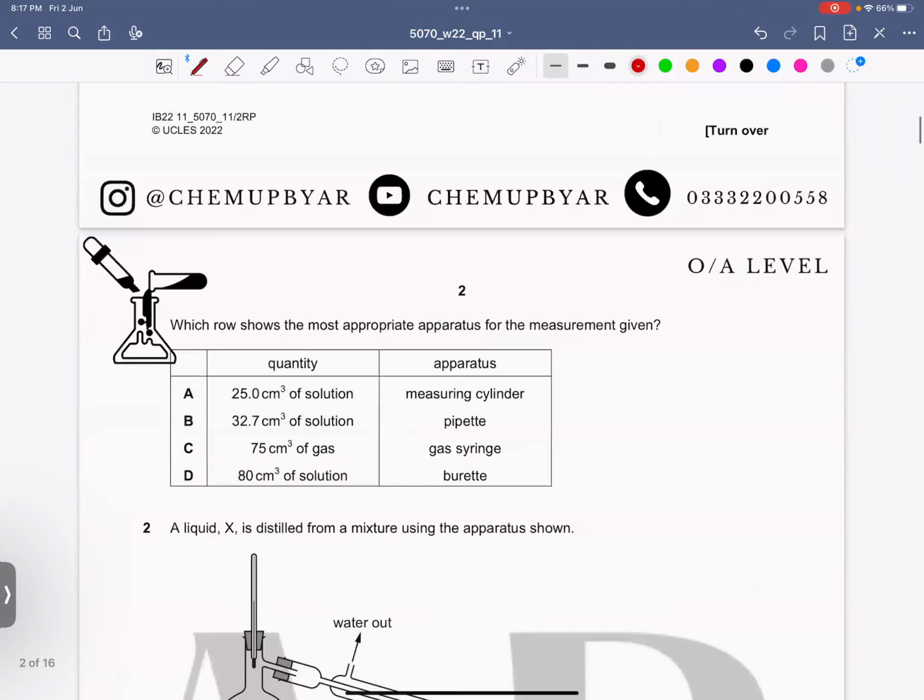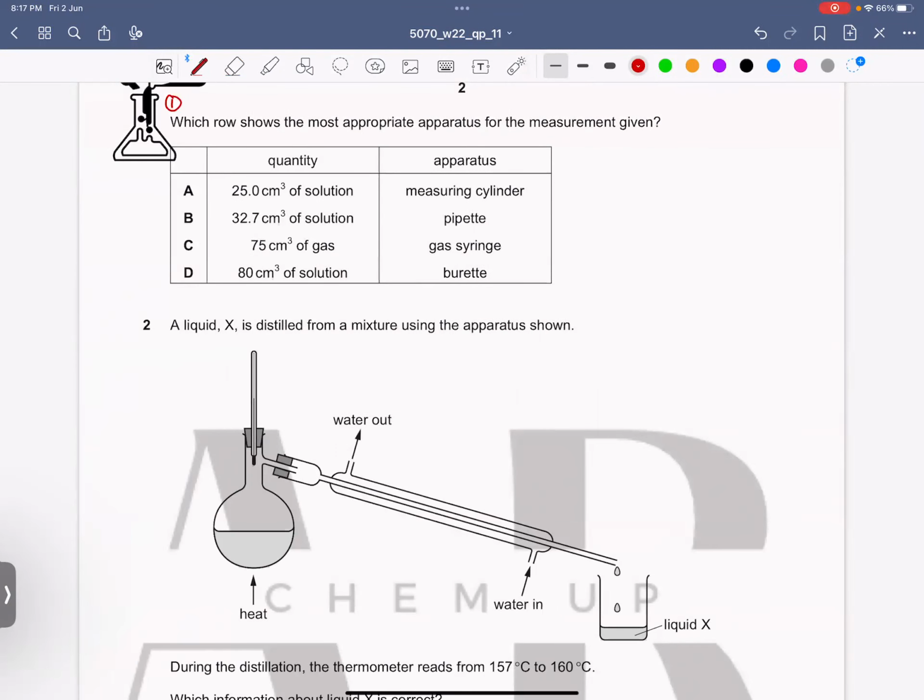Okay. Now number 1. Which row shows the most appropriate apparatus for the measurement given? To measure 25.0 cm³, a measuring cylinder. Yes. 32.7 cm³ of solution using a pipette. No, this cannot be an answer because a pipette can measure only a fixed volume, which is mostly 25 cm³. A burette has a maximum capacity of 50 cm³, so we don't use a burette for 80 cm³ of solution.